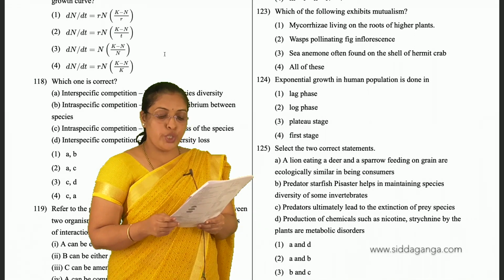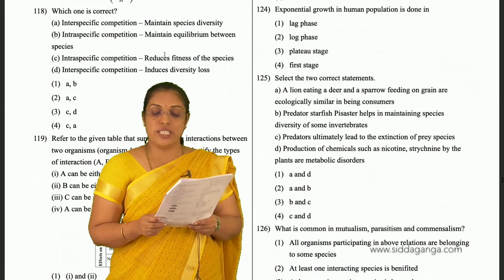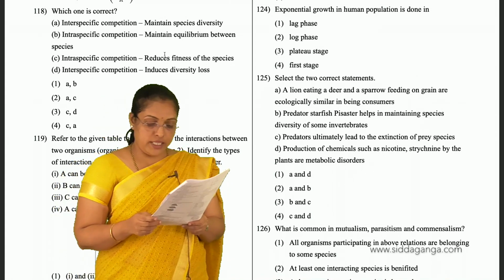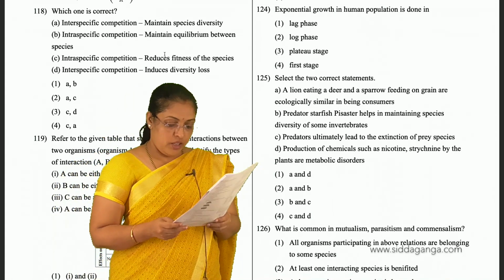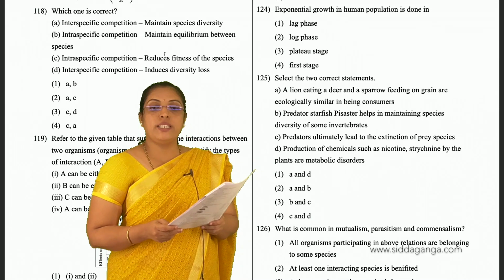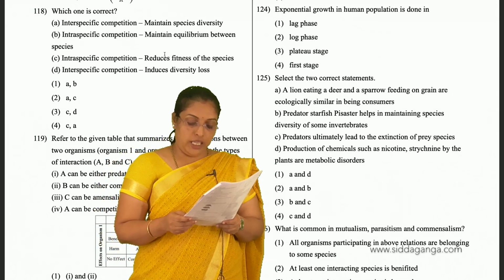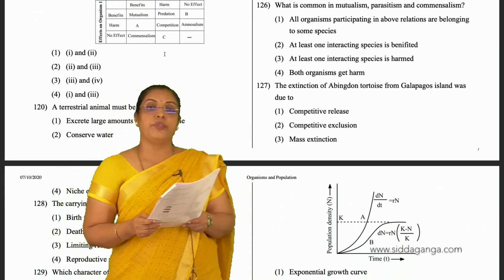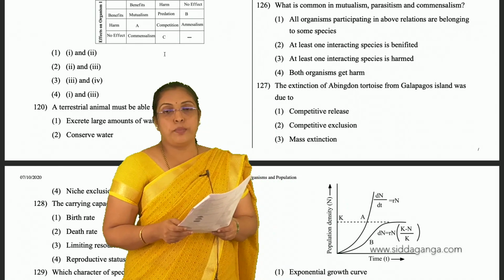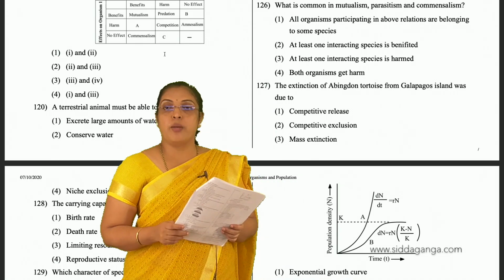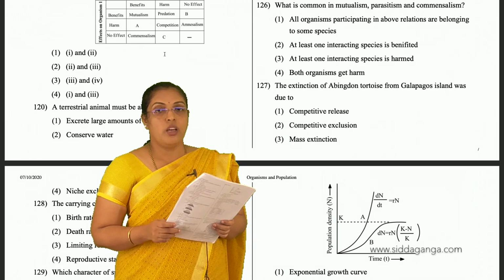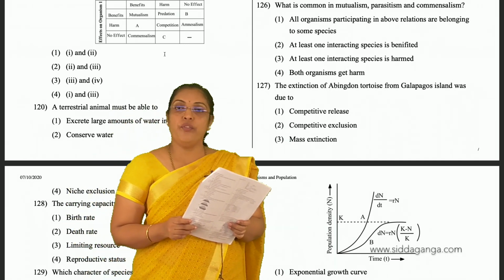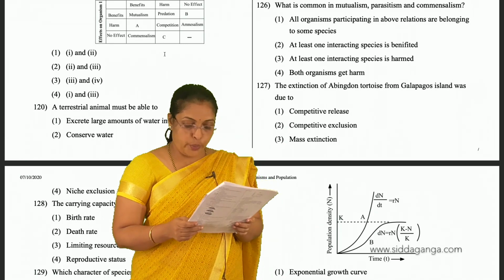Next, exponential growth in human population is done in log phase. 124, second is the answer. In 126, what is common in mutualism, parasitism and commensalism? All organisms participating in above relations belong to the same species, or at least one interacting species is benefited. That is the answer for 126.